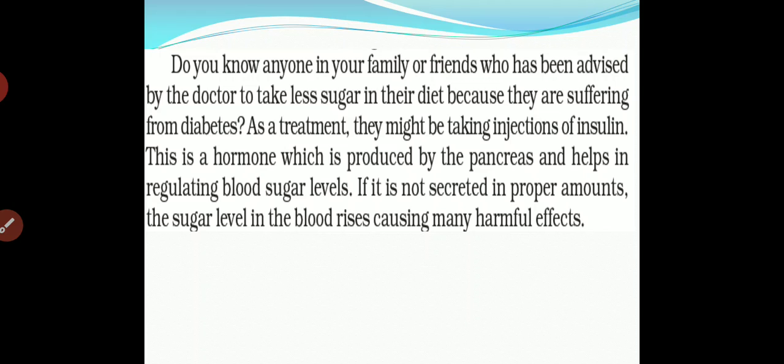This is the hormone which is produced by the pancreas and helps in regulating blood sugar level. Insulin is formed in our body only, but it is not formed properly, so we have to inject it from the outside for controlling blood sugar. If it is not secreted in proper amount, the sugar level in the blood rises, causing many harmful effects in the body.